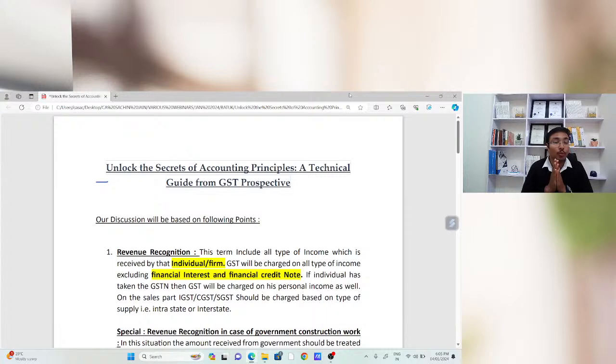Our today's topic is very much related to the current scenario, to the current situation. We are going to discuss certain accounting aspects from a GST perspective. We have the idea about the provisions of law, and about certain important things applicable in GST. We also have some idea about filing of returns, but we also need the idea about the accounting aspect from a GST point of view.